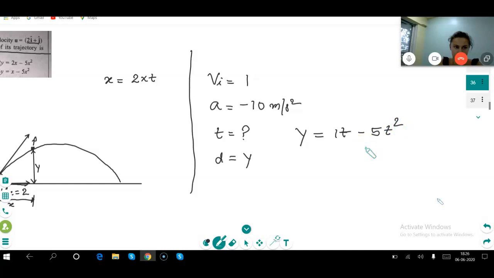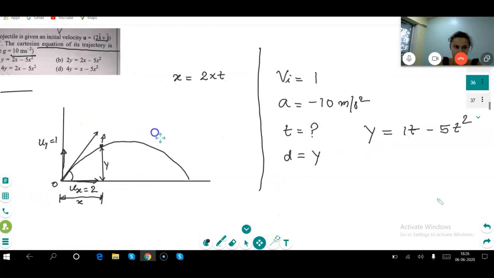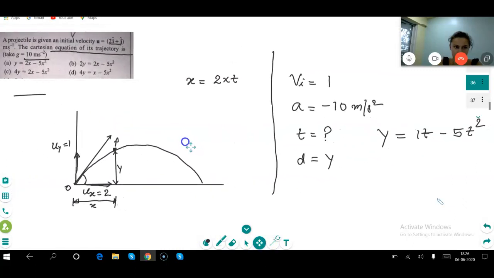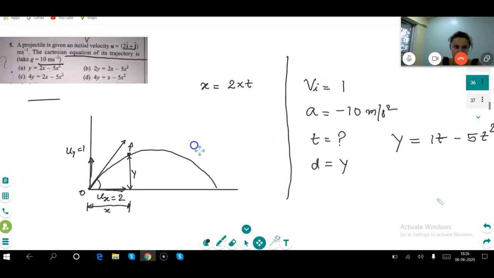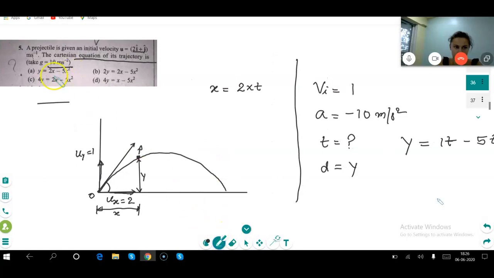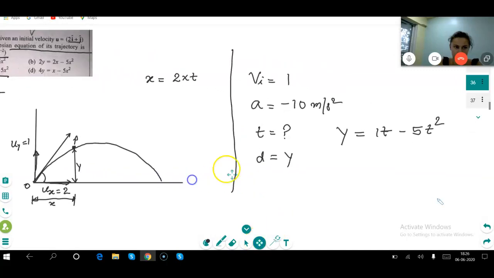Yes. What will be the value of t here? Can you tell me? No. See, what we want basically, y in terms of x we want, correct na? See the answer, what we want is to remove this t from these two equations.